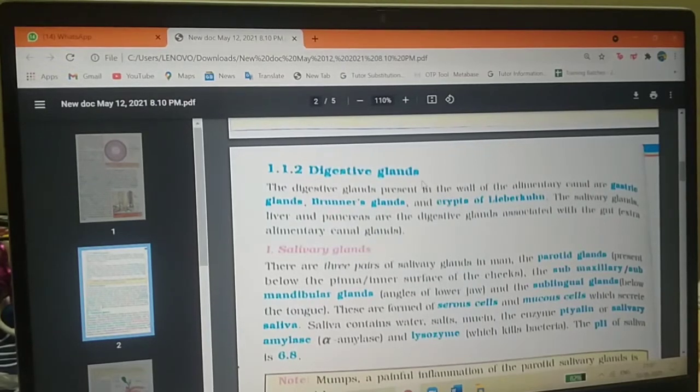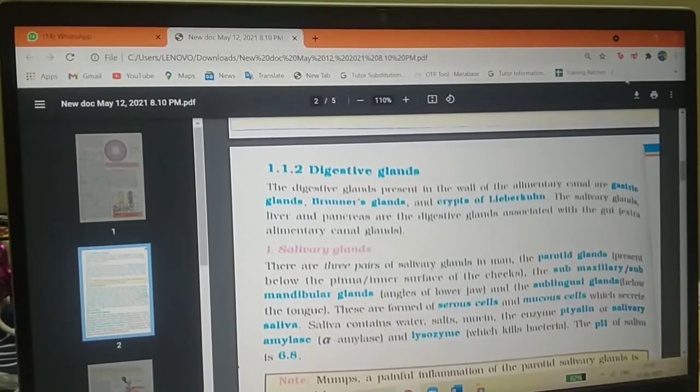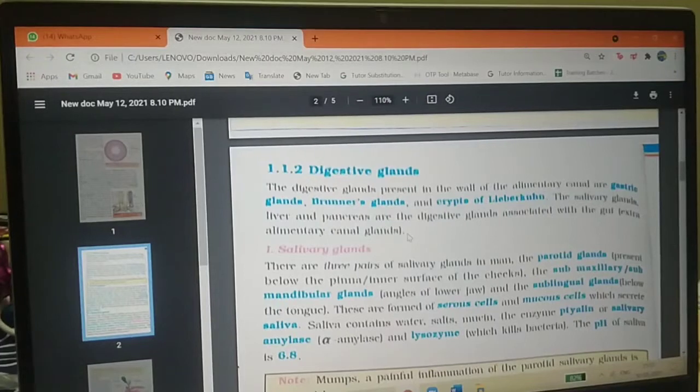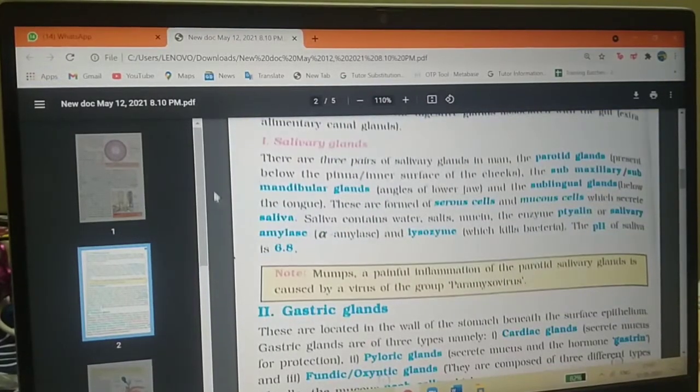These are present inside the alimentary canal, but salivary glands, liver and pancreas are called associated glands, meaning they are outside of the alimentary canal. First, about the salivary glands. There are three pairs of salivary glands in man. Okay, what are they? The parotid glands are present below the pinna or on the inner surface of the cheeks.